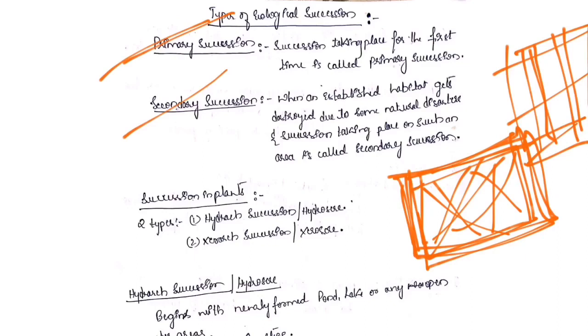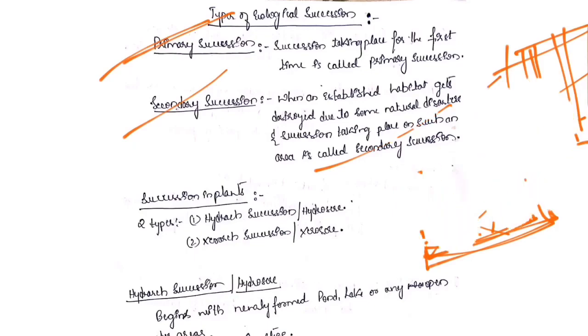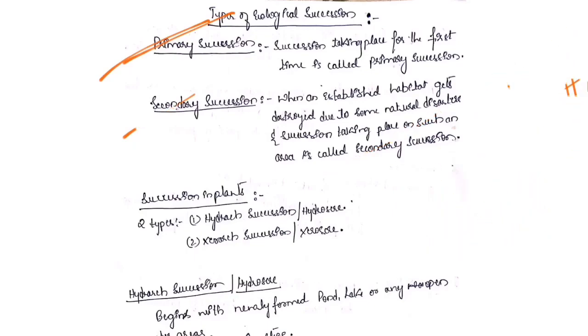Succession taking place for the first time in a new area is primary succession, and succession taking place when an established habitat gets destroyed by natural disasters is secondary succession. These are the types of succession.